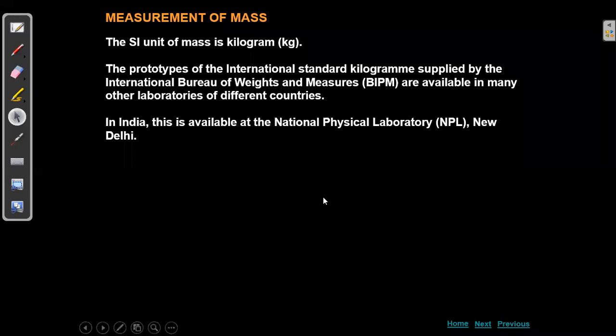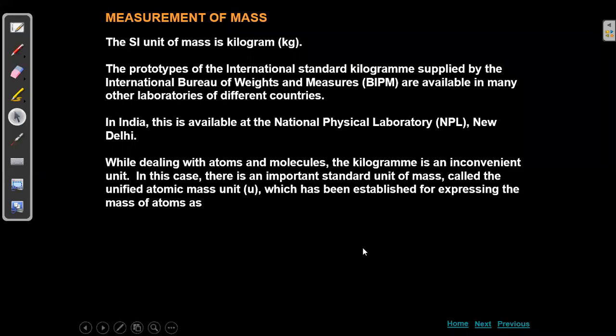Next, this is extra information, not required to write. While dealing with atoms and molecules, the kilogram is an inconvenient unit, because atoms and molecules are very small. To measure such small values, we will use the atomic mass unit. We will simply use it as u.